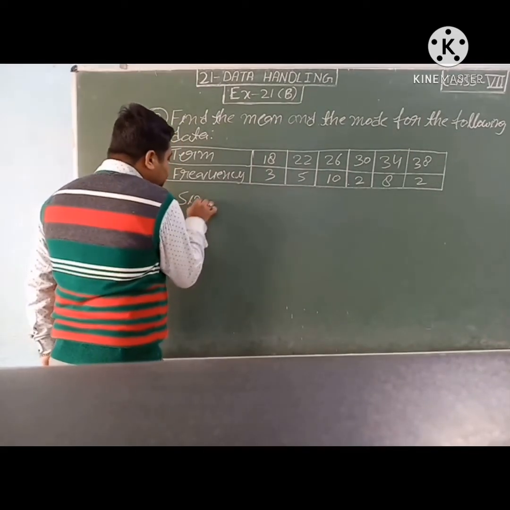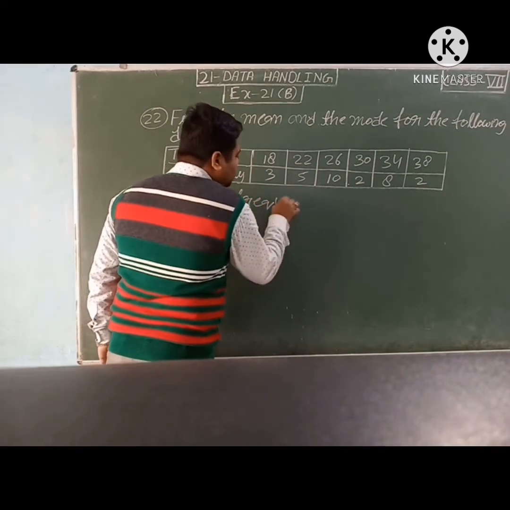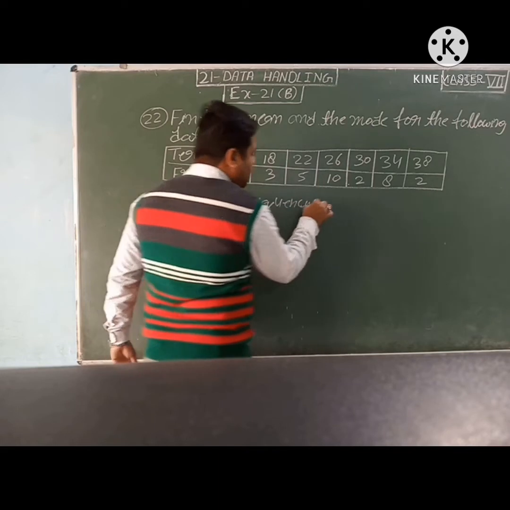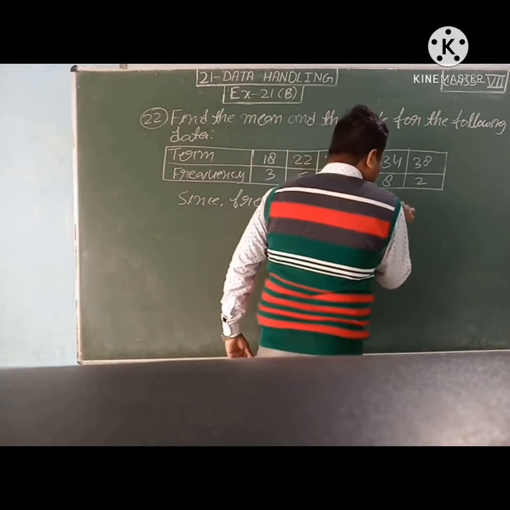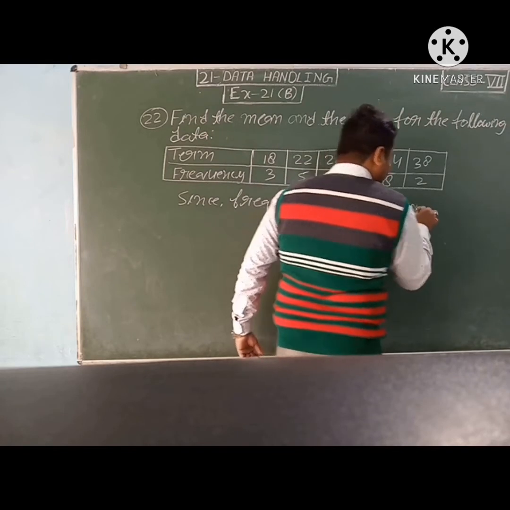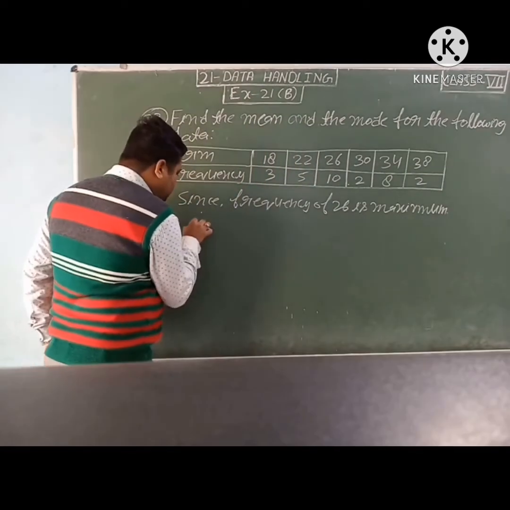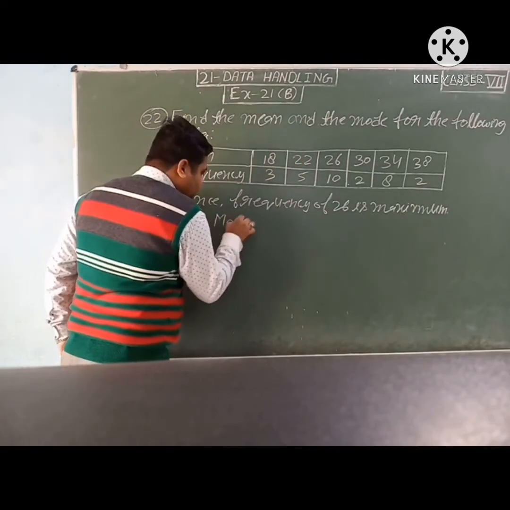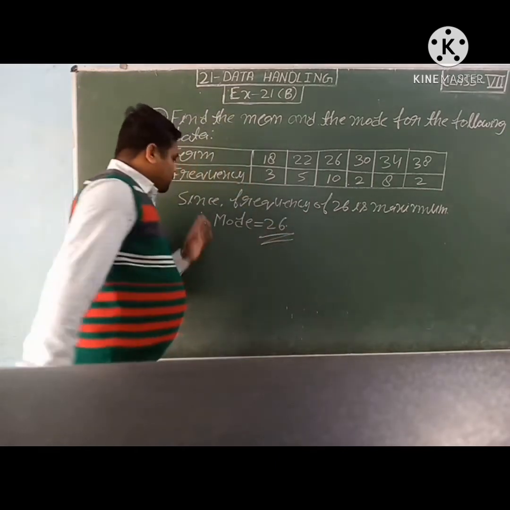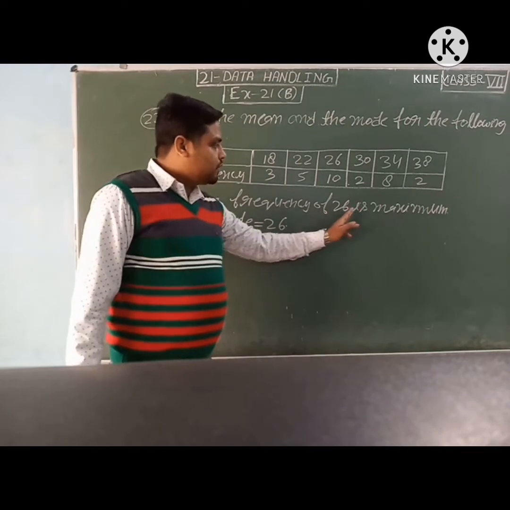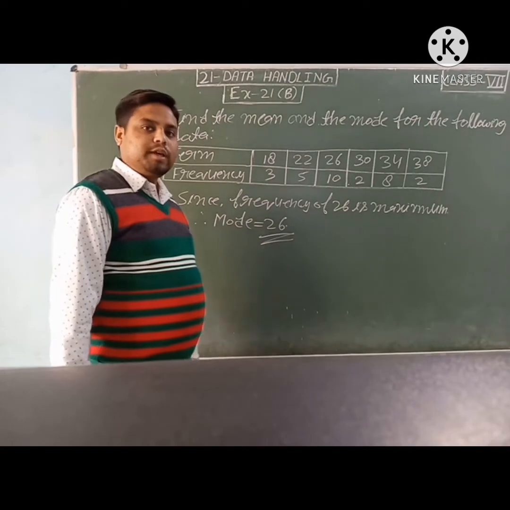Since frequency of 26 is maximum, therefore mode is equal to 26.